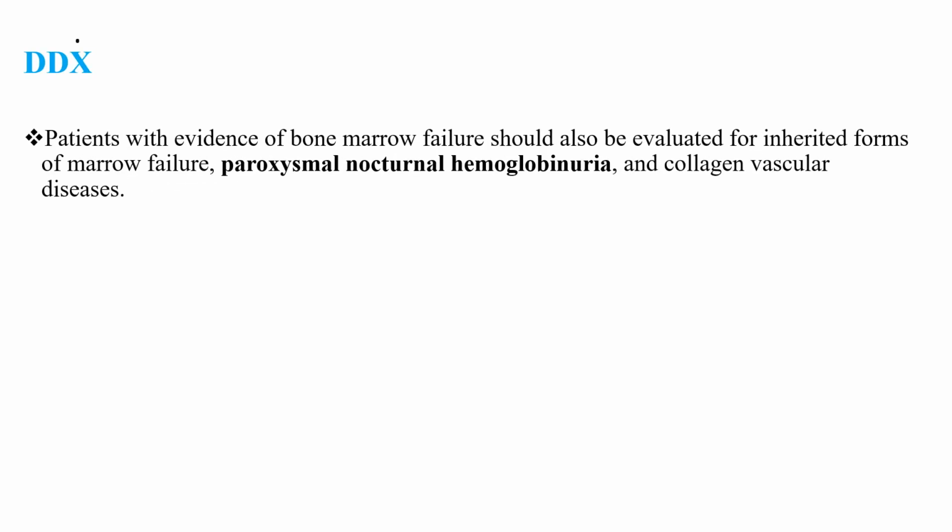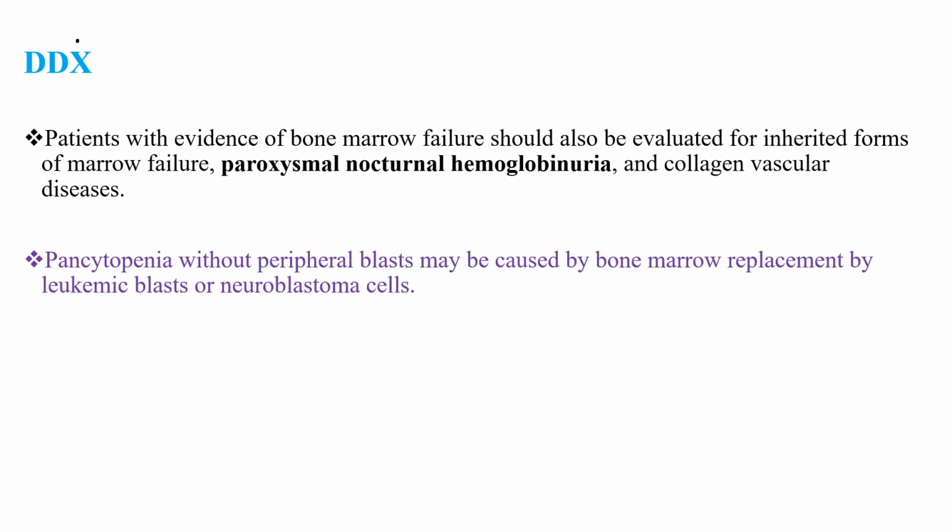Patients with evidence of bone marrow failure should also be evaluated for inherited forms of marrow failure, paroxysmal nocturnal hemoglobinuria, and collagen vascular disease. Pancytopenia without peripheral blasts might be caused by bone marrow replacement by leukemic blast or neuroblastoma cells, or secondary infiltrations of bone marrow from distant problems.